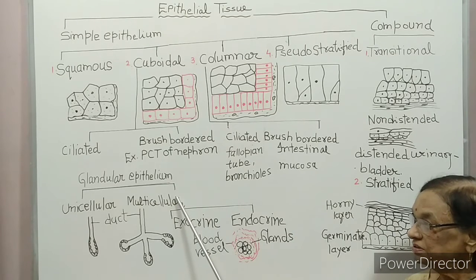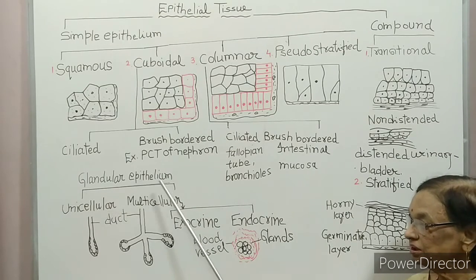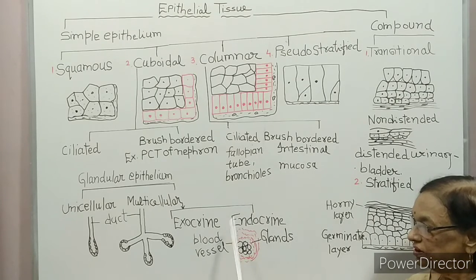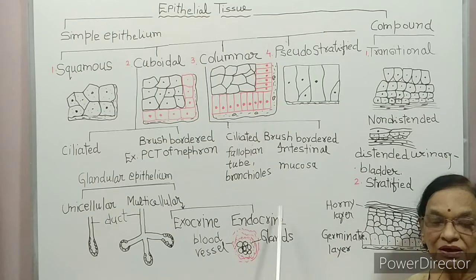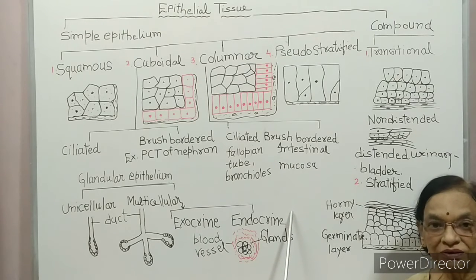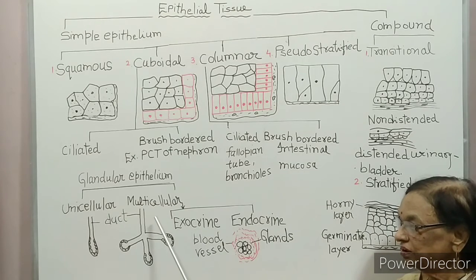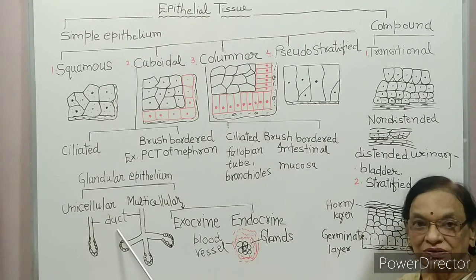Multicellular glandular epithelium is divided into two types, exocrine gland and endocrine gland. Exocrine means having a duct.